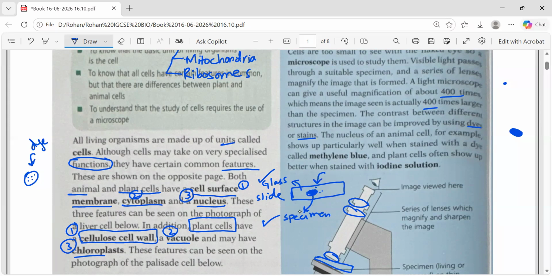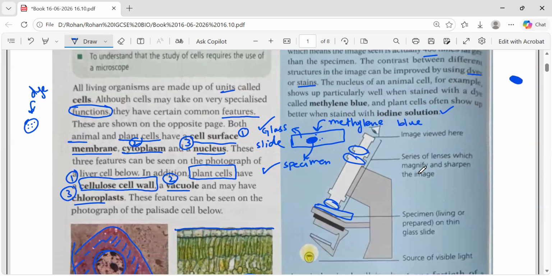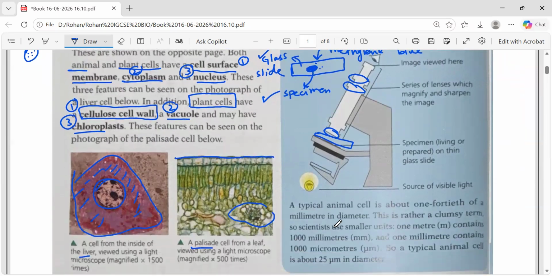In case of an animal cell, or anything which you have taken from an animal, you will add methylene blue dye. And if you have taken a plant specimen, you will add iodine solution. That iodine solution will visualize all the things of that particular portion of the plant which you have taken for examination under the microscope. From here we use the light. From this side, this slide is used. The slide will focus on this region, and from the above side you see this.